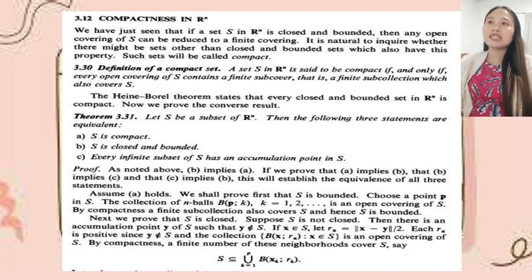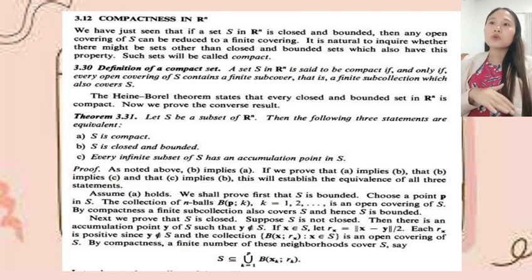Theorem 3.31: Let S be a subset of R^n. Then the following three statements are equivalent. First, S is compact. Second, S is closed and bounded. Third, every infinite subset of S has an accumulation point in S. The proof: as noted above, B implies A. If we prove that A implies B, that B implies C, and that C implies B, this will establish the equivalence of all three statements.